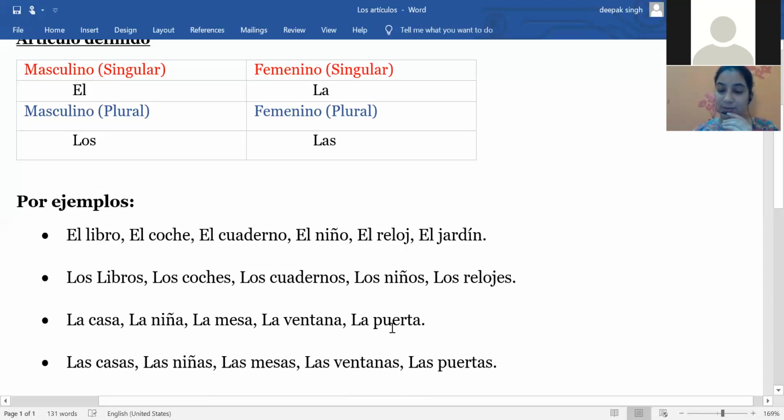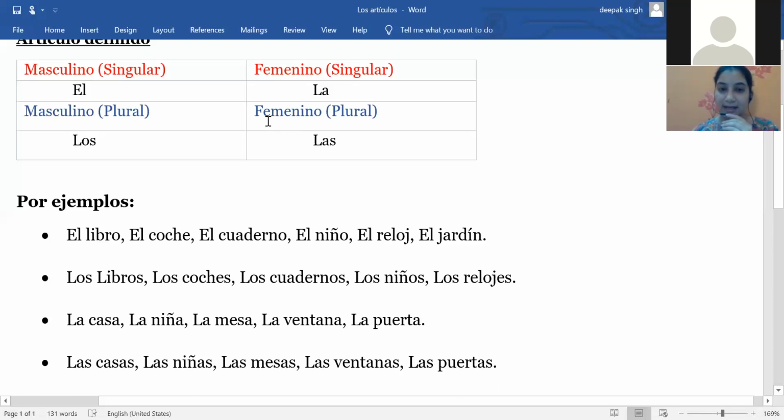And the last one is la puerta, which means the door. The same example I can use with it. I can say open the door. Suppose I'm knocking on the door and after that I can say open the door. So that means I'm talking about that particular door.